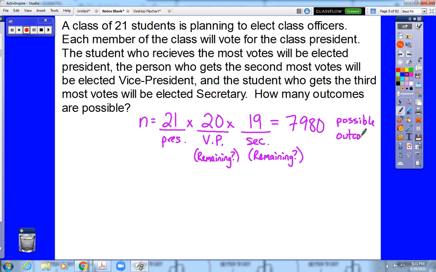That does it for our first probability and statistics lesson over sample space and the fundamental counting principle. Thank you very much for your time and attention.